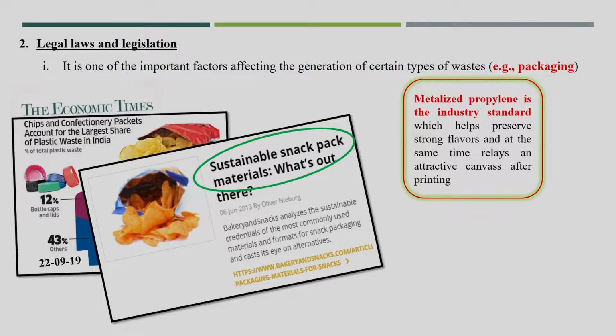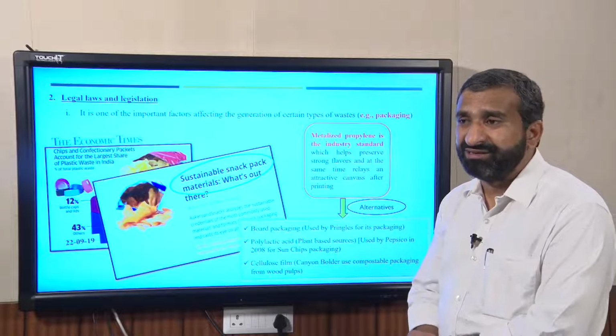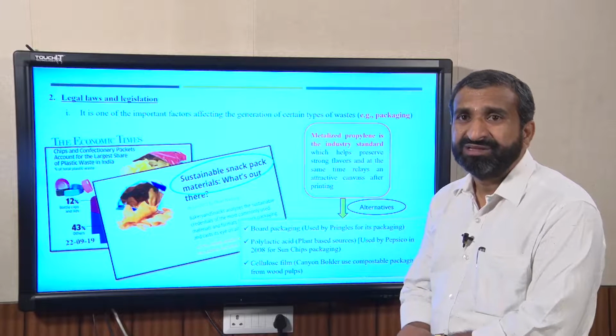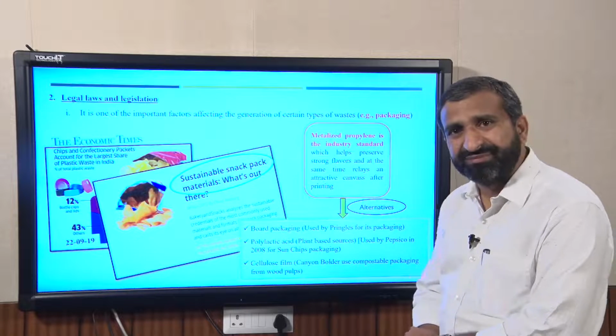Because metallized polypropylene helps to preserve the strong flavors in the food, and that is why this plastic is used for packaging. But now there are some alternatives, you might have heard of bioplastics, which are produced from biomass material and easily degrade. I think that could be one of the alternatives to plastic materials.